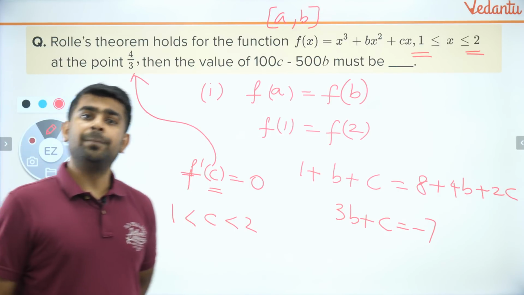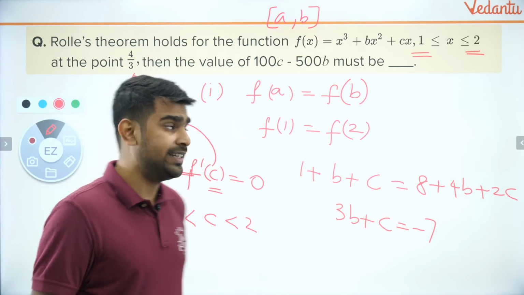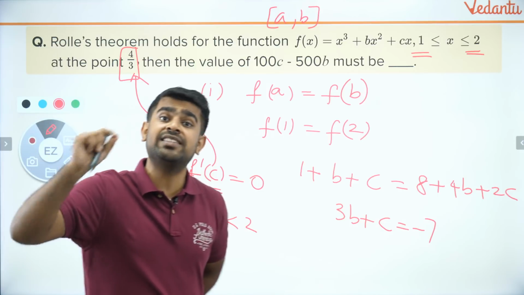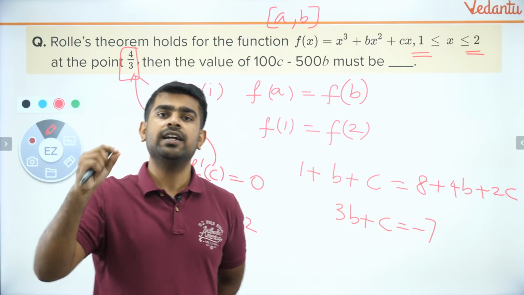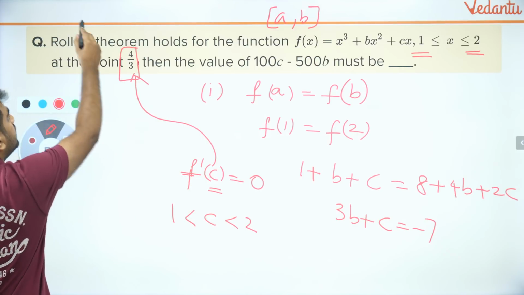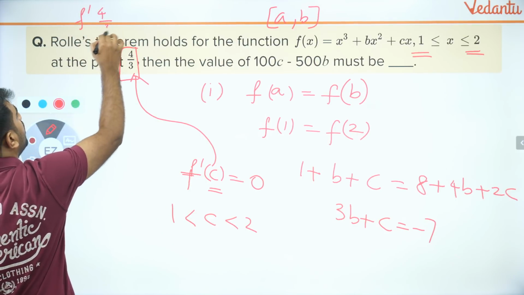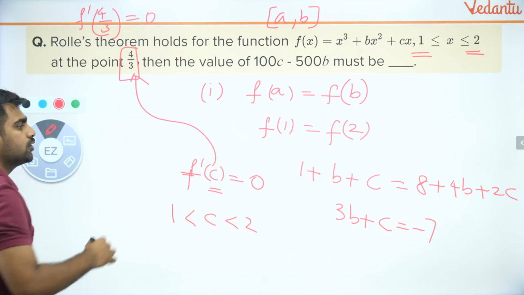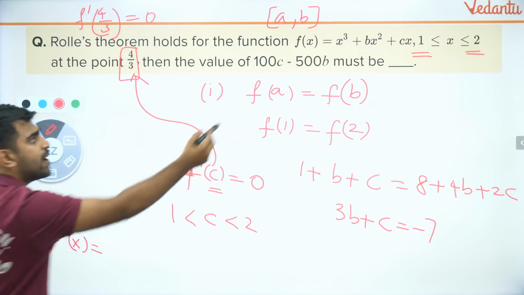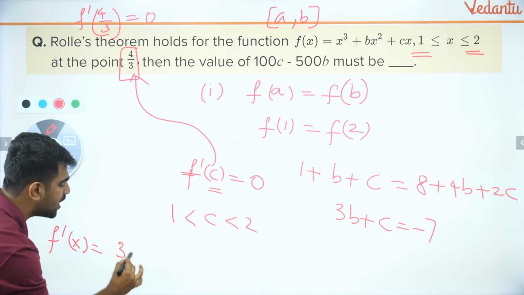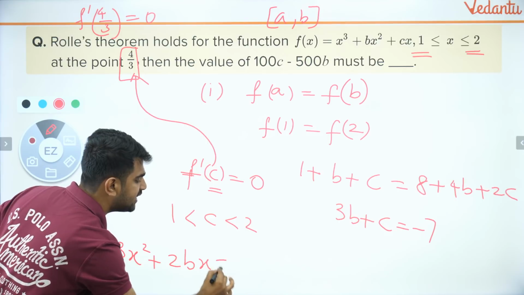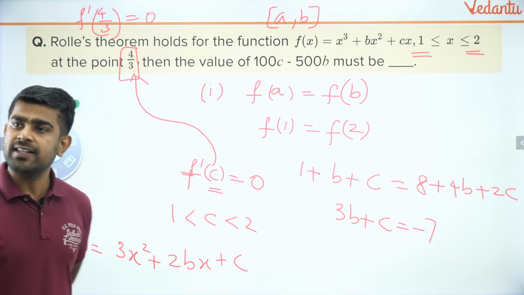We know that c is equal to 4 by 3 because they said the point at which Rolle's theorem is satisfied. That means it is nothing but our point c. So c is equal to 4 by 3. So I know that f dash of 4 by 3 should be 0. So what is my f dash of x? F dash of x is the derivative of this function. The derivative of this function will be 3x square plus 2bx plus c. Don't you all agree with me on that?